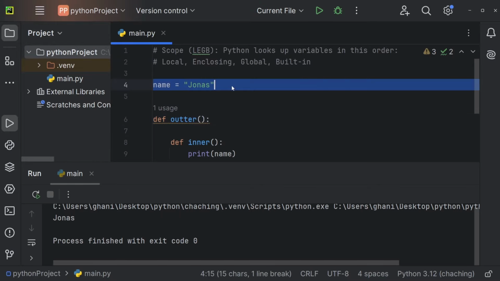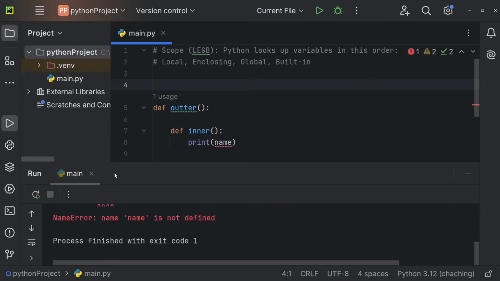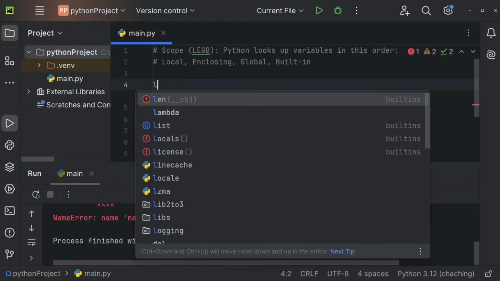But let's also remove the global scope right now. And now it will take a look at the built-in scope. So is this variable actually built in? And since it is not, we're getting this name error. Name is not defined. So let me now also use a variable that is defined. So that is built in. And that is, for example, len.